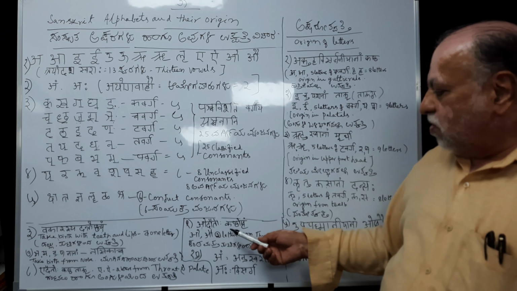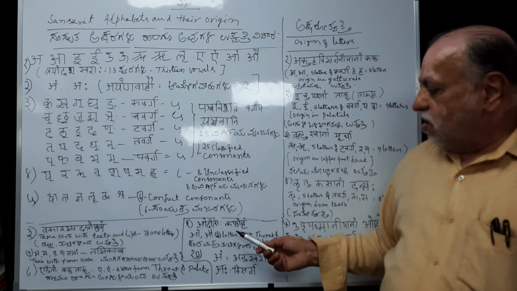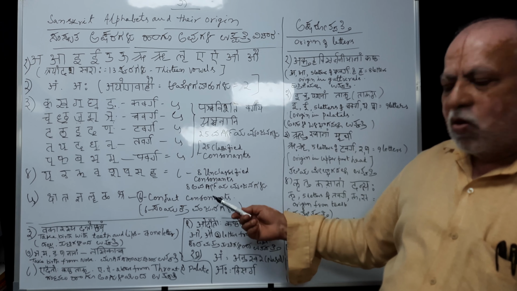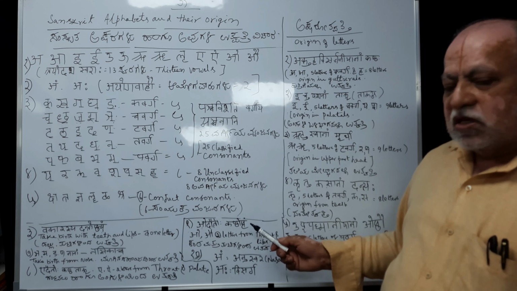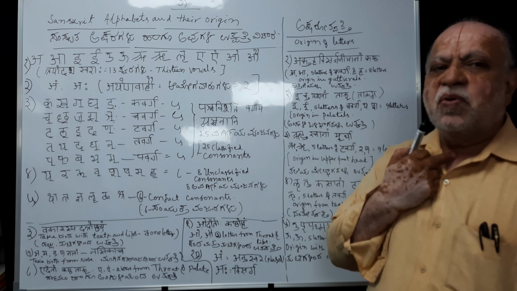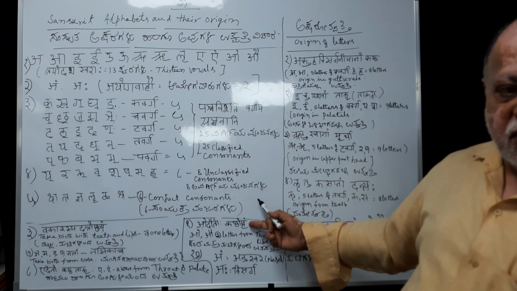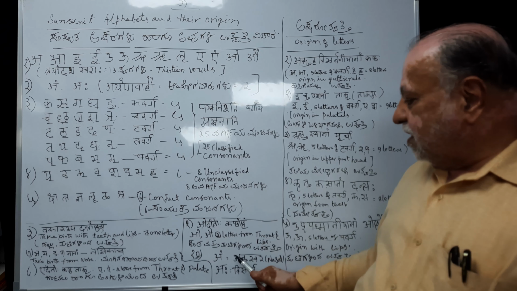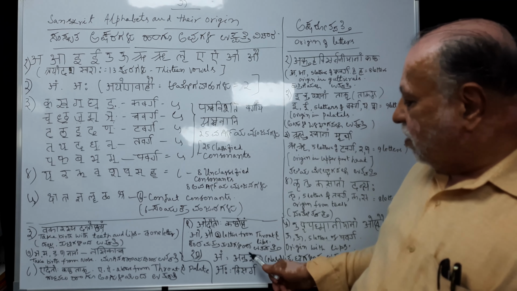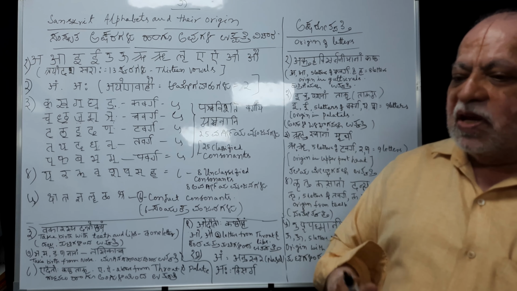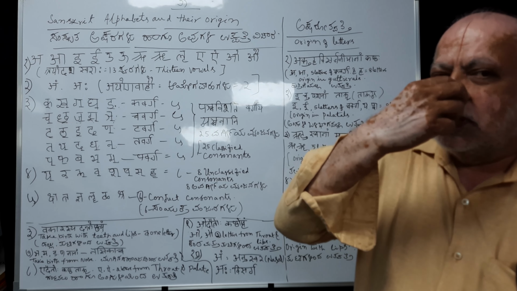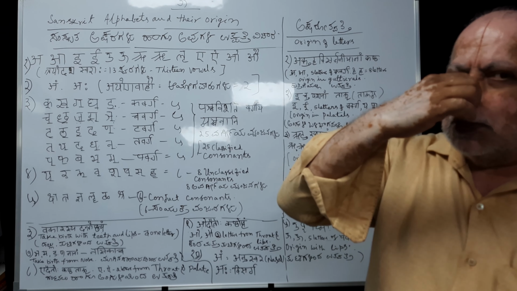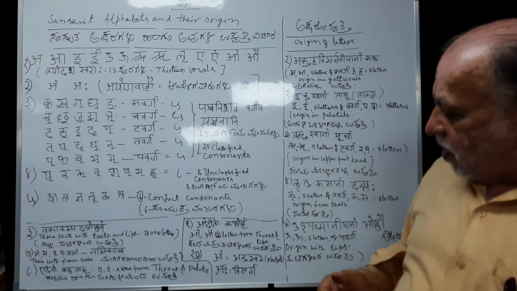Then O, au, kantoshtham. Again same thing, with the help of throat and lips. That also takes birth with throat and lips. Here also 2 letters. The last one is called anuswara. It is nasal. You cannot pronounce it without taking the support of the nose. Suppose you hold your nose firmly, you cannot pronounce it. It will not come at all. You can experiment if you want.